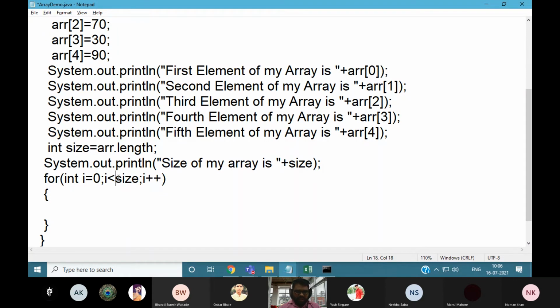It should always be less than the size, not equal to. Why? Because the array index always starts from 0, so you need to make it less than your size. Now you want to print this value.